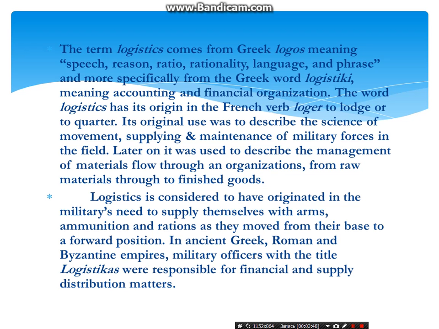Logistics is considered to have originated in the military's need to supply themselves with arms, ammunition, and rations as they moved from their base to a fort position. In ancient Greek, Roman, and Byzantine empires, military officers with their title logistics were responsible for financial and supply distribution matters.